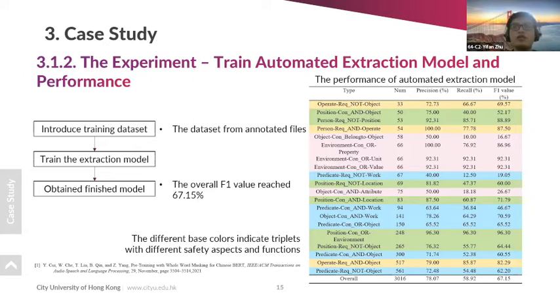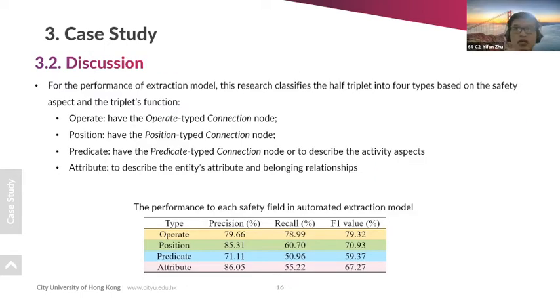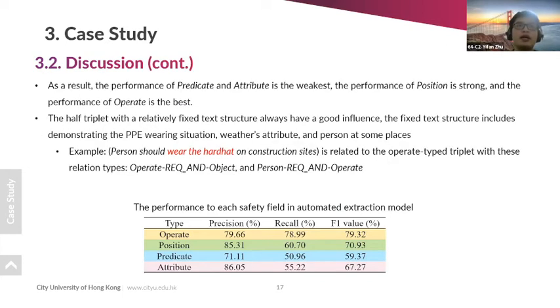The performance of this model is shown in the right table. We can see that we use the base color to indicate which triplets have different safety aspects. Based on the observed triplets, we divide the results based on the type of connection node and the triplet function into 4 types: operate, position, predict, and attribute. The conclusion for these 4 types is shown in this table. You can see that the performance of the predict type and attribute type is the weakest, and the operate type has the best performance.